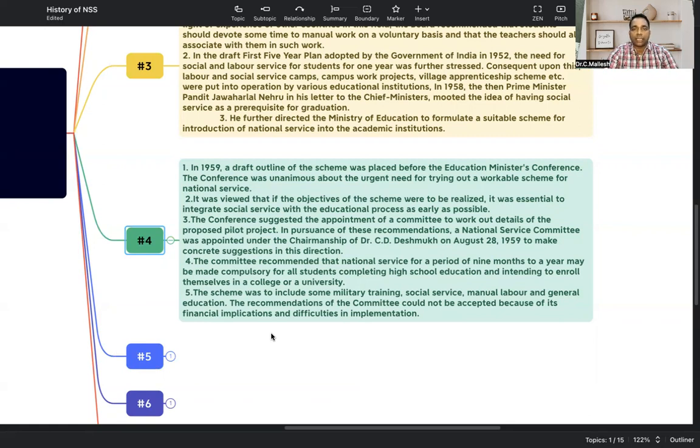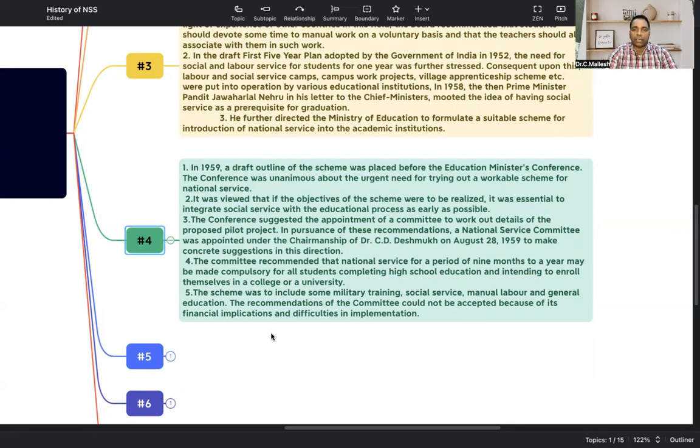The National Service Committee was appointed under the chairmanship of Dr. C.D. Deshmukh on August 28, 1959, to make concrete suggestions in this direction. So finally, a committee was formed, to bring all the inputs to launch the NSS for students.